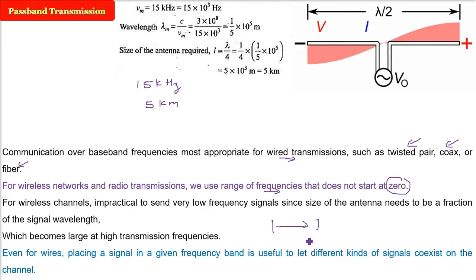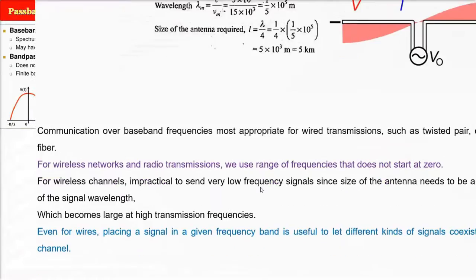Even for wires, placing a signal in a particular frequency band is useful, because that allows different kinds of signals to coexist in the channel.